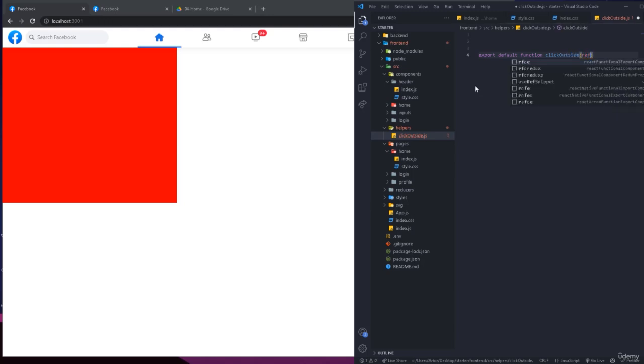The reference, I'm going to show you how to do it, which is going to be the reference of this element and also the function that you want to run. So let's call it fun, for example, okay? So I'm going to have our code right here.